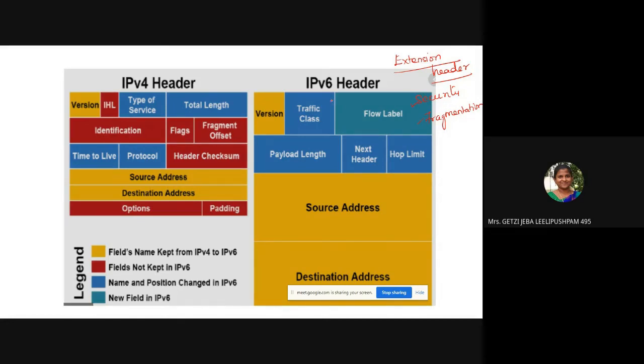Now, what will the router do when it encounters a version 4 packet? The router will first check the flags for fragmentation. Listen, all of you. Whenever a router checks your IP version 4 header, the first thing it will do is check the flag, whether the flag indicates the presence of a fragment.